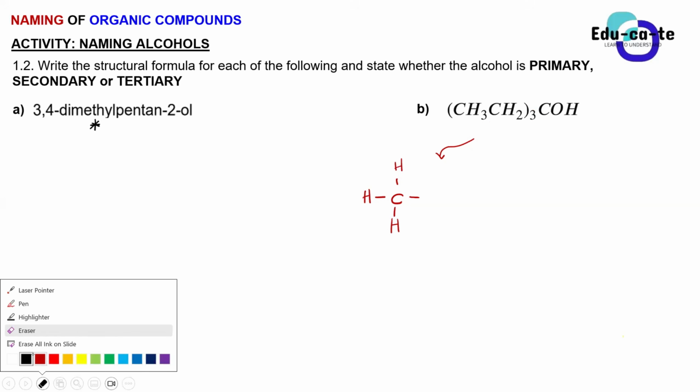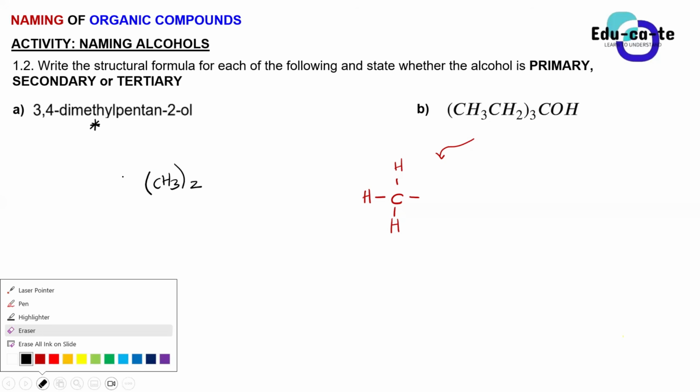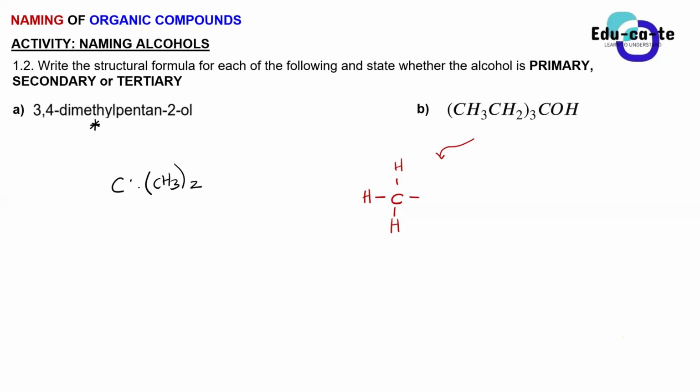When I write this, C, then CH3 in brackets with a 2, something like C(CH3)2, or maybe in reverse, (CH3)2CH. What do these brackets mean, Sam? You are supposed to be the one that answers.